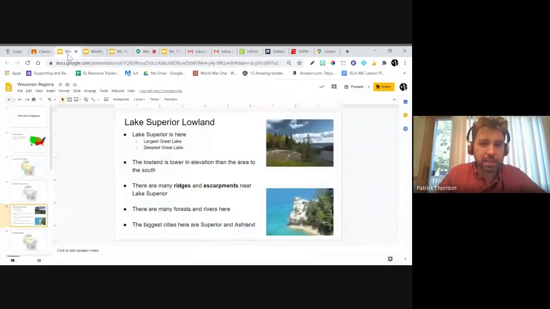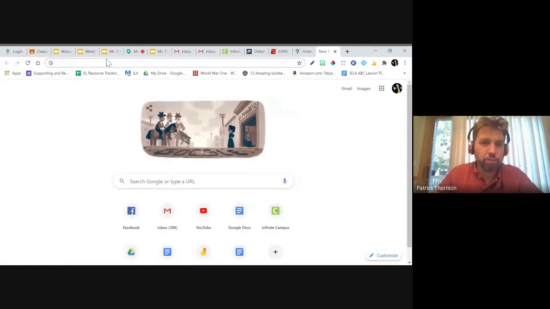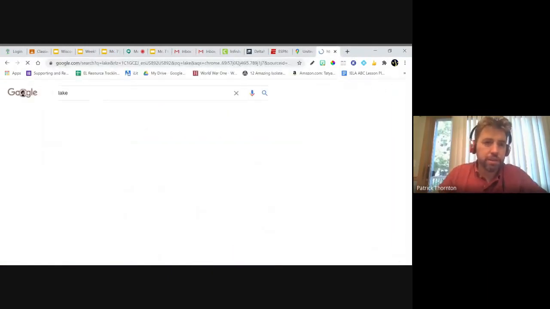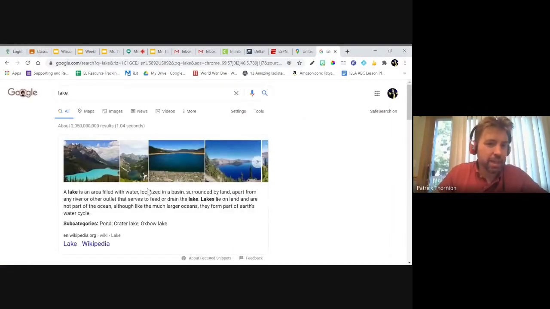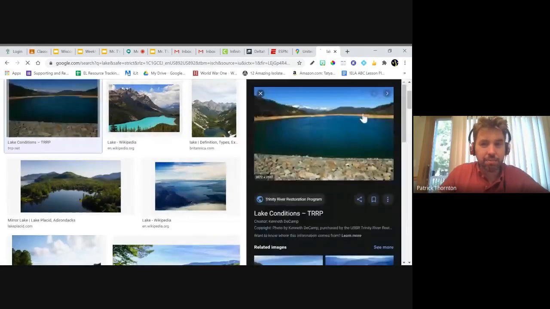It's the one covered with water, right? A lake is just a big, huge body of water. I thought it's not a river. A lake just sits, right? A river flows, but a lake just sits in one spot. This is where the glaciers would have pulled back, and then the rivers feed into the lake. Something like Lake Superior is a huge, massive lake.